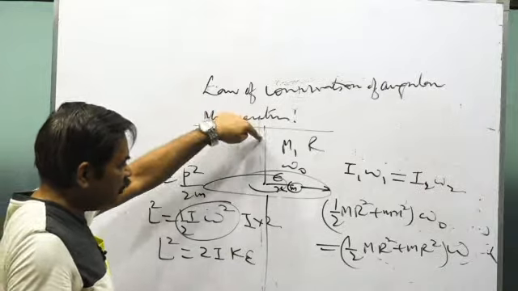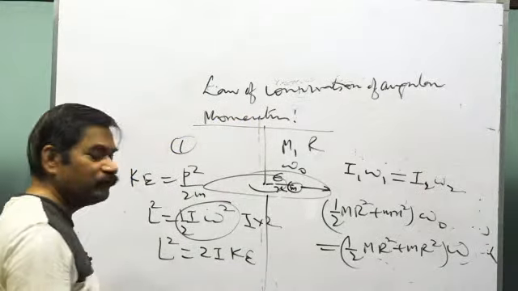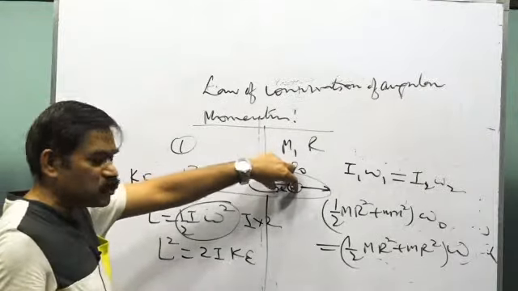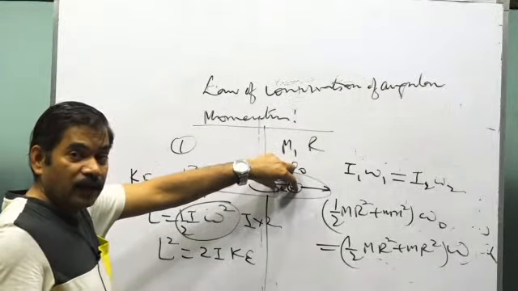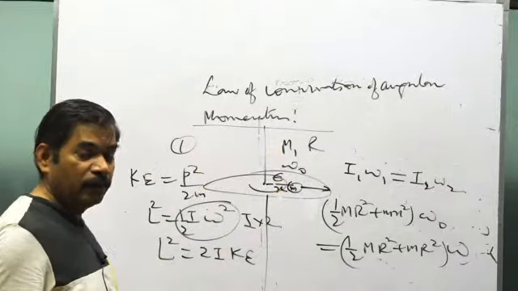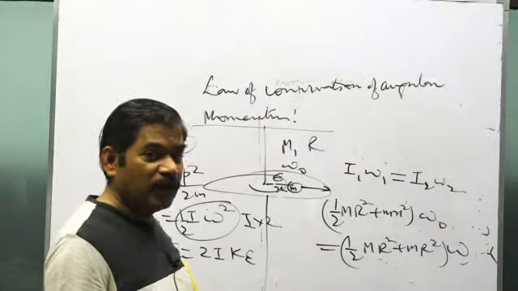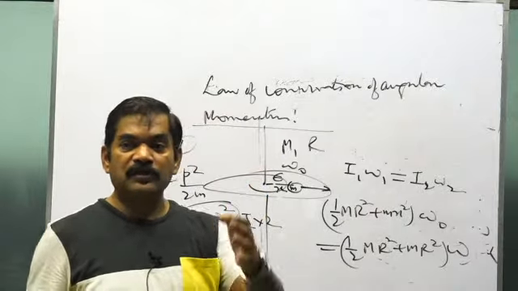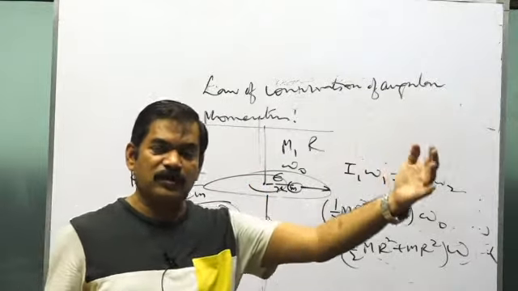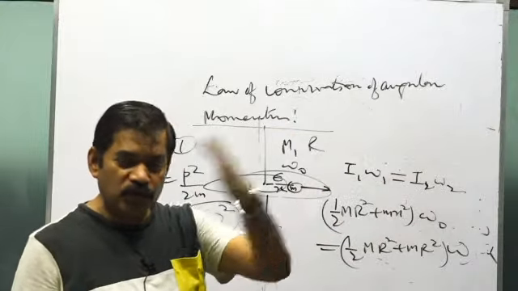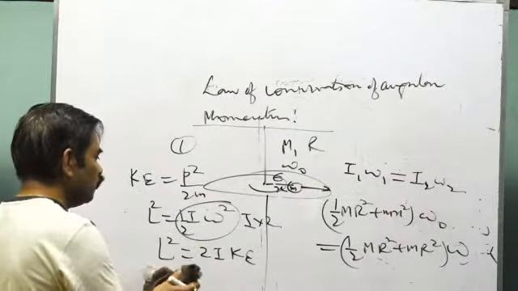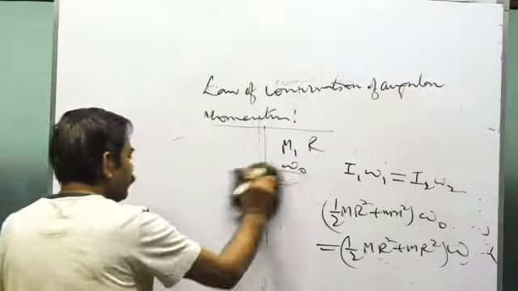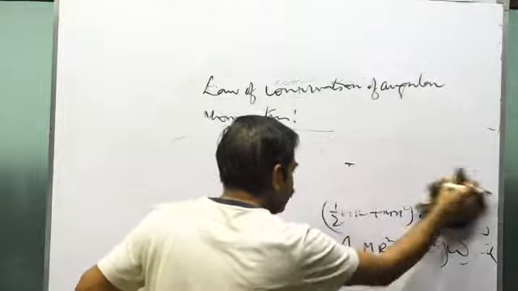So in this case of the law of conservation of angular momentum, what was the basic thing? The mass of the system was constant, there was no external torque, and only a redistribution of mass was taking place. Some mass is going away from the axis or some mass is getting closer to the axis. In that case, the change of omega and the change of kinetic energy of rotation can be calculated by applying the law of conservation of angular momentum.